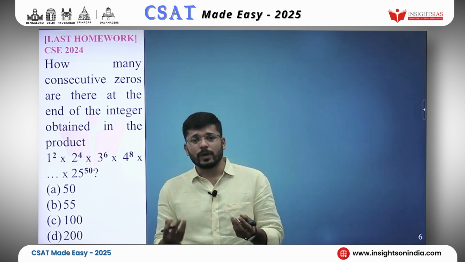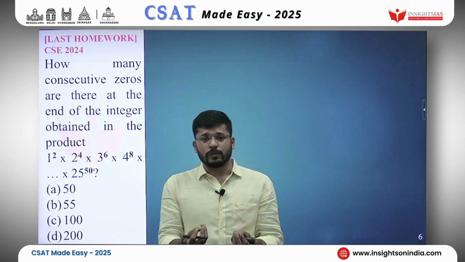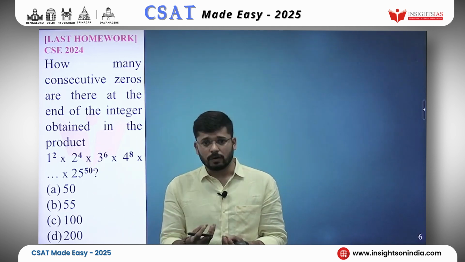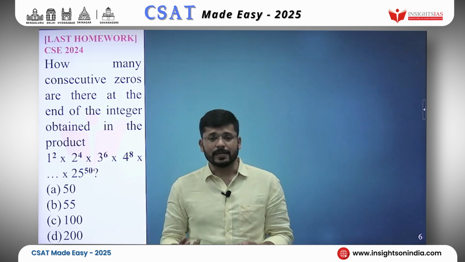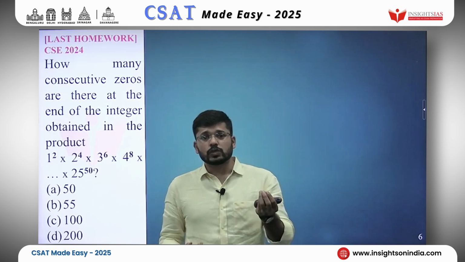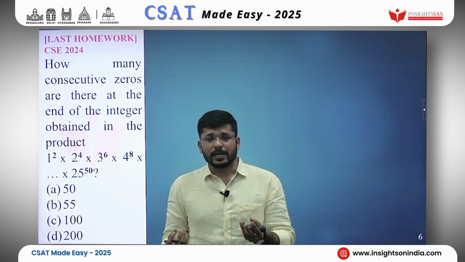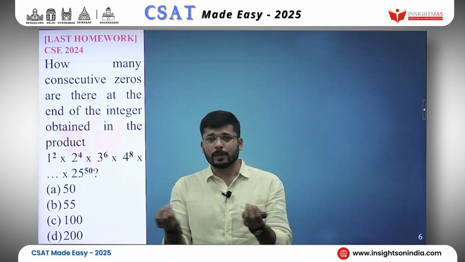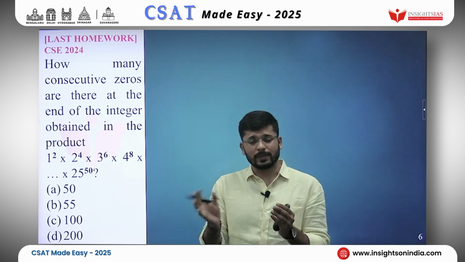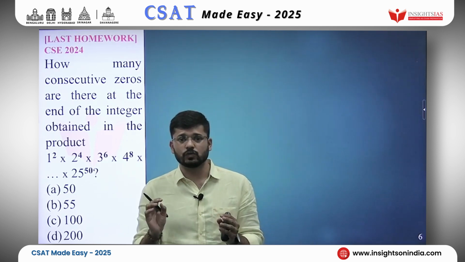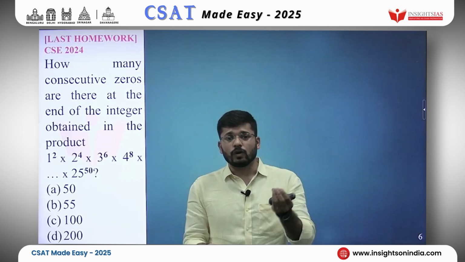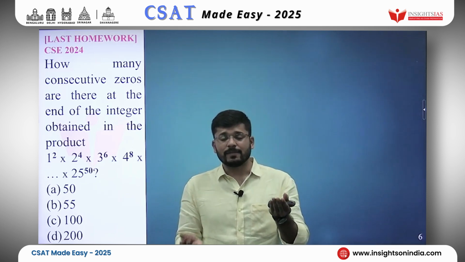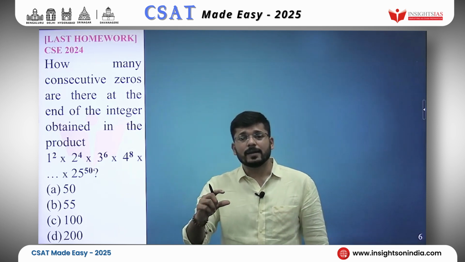And we know that when a number is expressed in the form of prime factors, we need to count the number of twos and fives. If the number of 2s and 5s is the same, then that many zeros we will have. However, if one of them is more and the other is less, we'll count the one which is less.